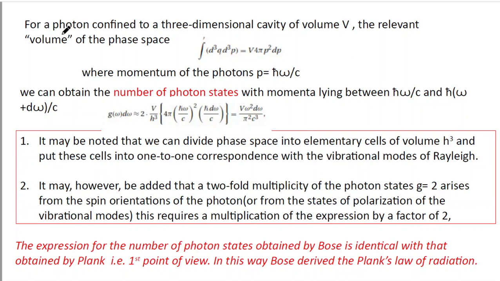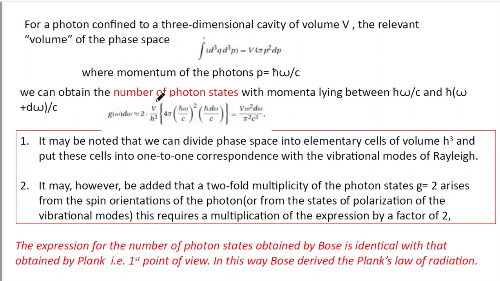So for a photon confined to a three-dimensional cavity of volume V, the relevant volume of the phase space is integration d cube p, that is equal to V into 4 pi p square into dp. That particular concept we have read in our microcanonical ensemble class. So this is the expression of the phase space where p is equal to h cut omega by c. P is the momentum, p is equal to h cut omega by c.